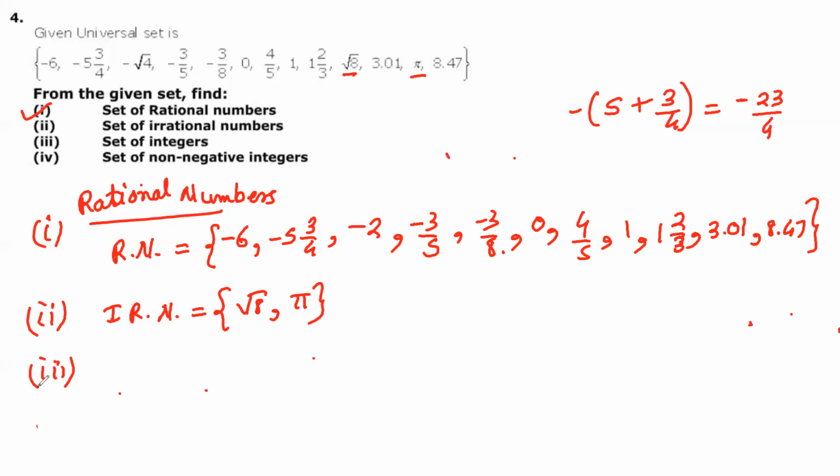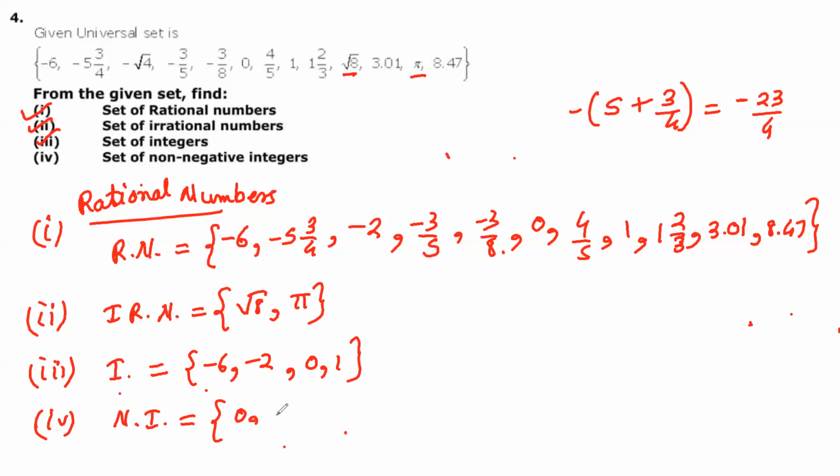Now 3, that is the set of integers. So I will write only integers. Please tell me which ones are integers. That is a very simple question. So integers will be -6. Instead of under root 4, I can write -2 only, or minus under root 4 I can write. Then 0 and then 1. These are the integers. Okay. So now question number 4, that is non-negative integers. So only 0 and 1. Non-negative integers. So it is only 0 and 1.